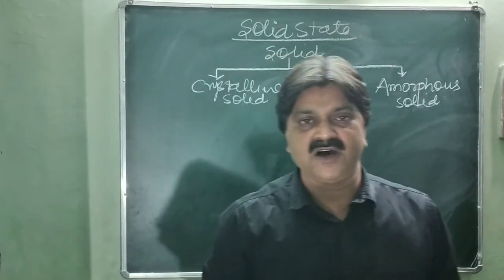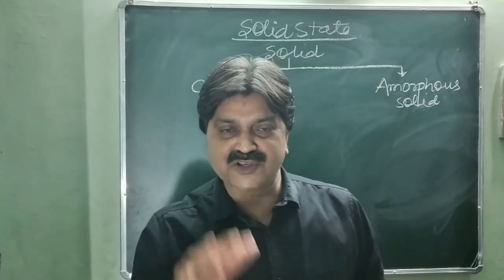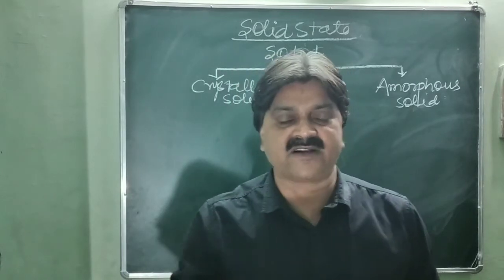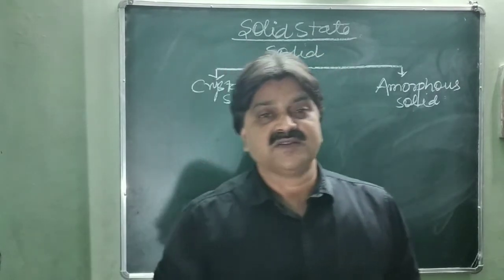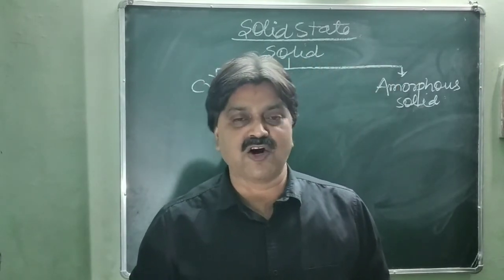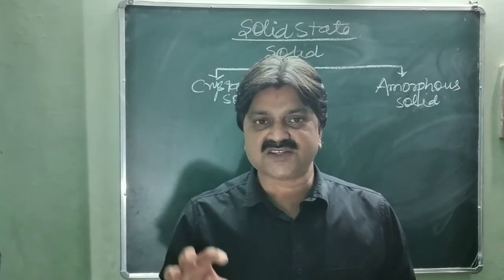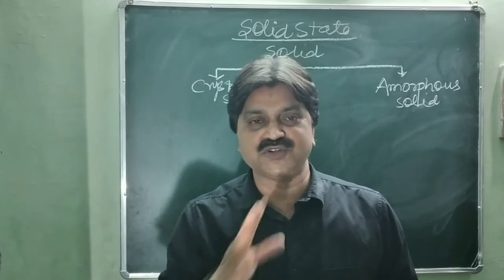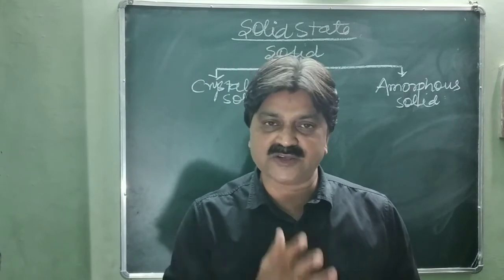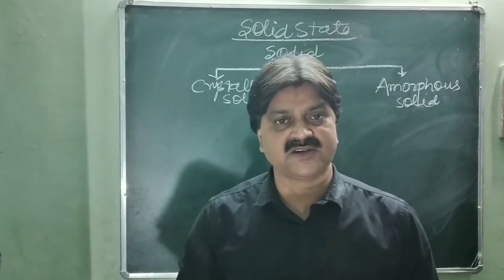This solid has a regular arrangement of its constituent particles, having fixed positions, a completely close packed structure, and long range order. Long range order means their property repeats itself periodically. It has a sharp melting point, and in crystals the constituent particles have fixed position and fixed geometry. Such a solid having regular arrangement of constituent particles in its crystal is called crystalline solid. Is it clear?